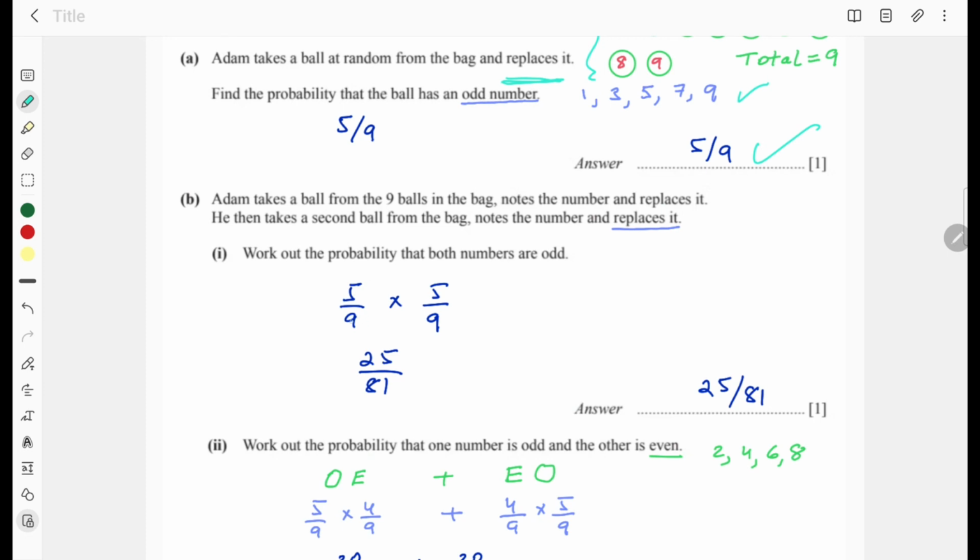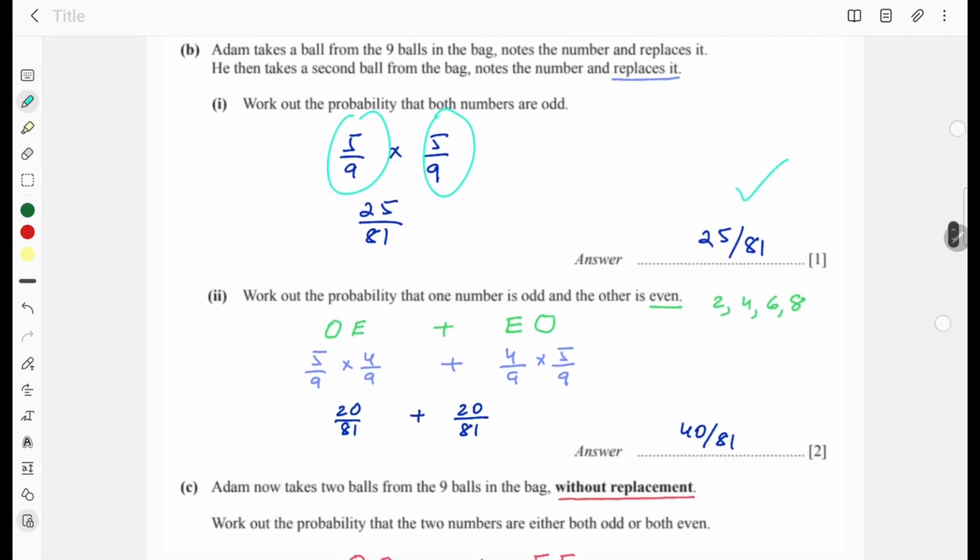Probability of getting second odd is also 5/9 because you are replacing the ball. So you are putting the ball back. So your total number of odd balls remain 5 and the total also remain 9. So it's 5/9 and 5/9, which is 25/81.